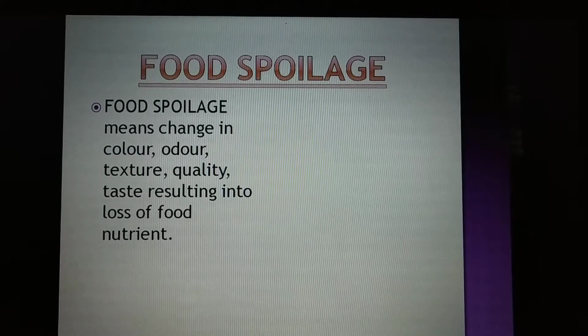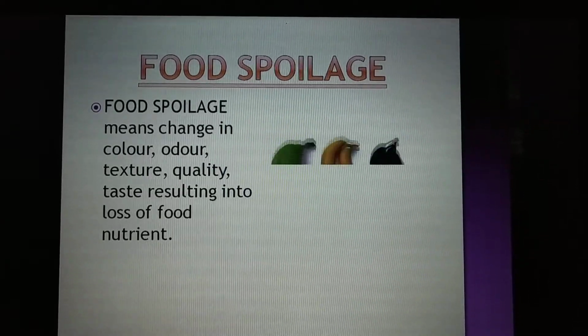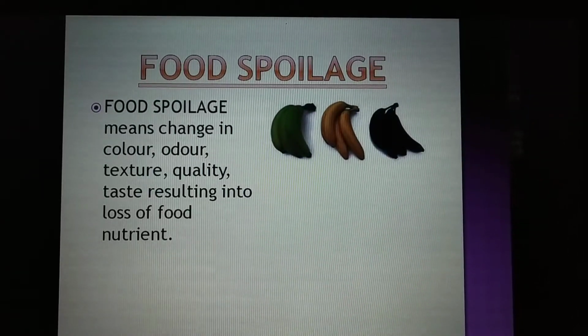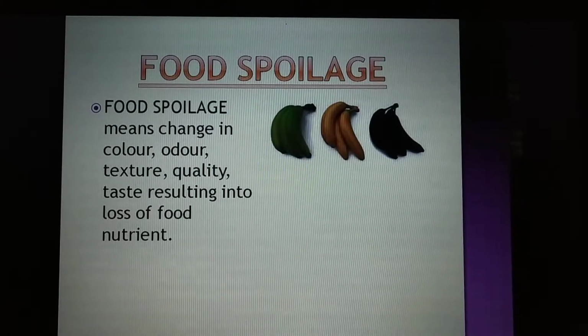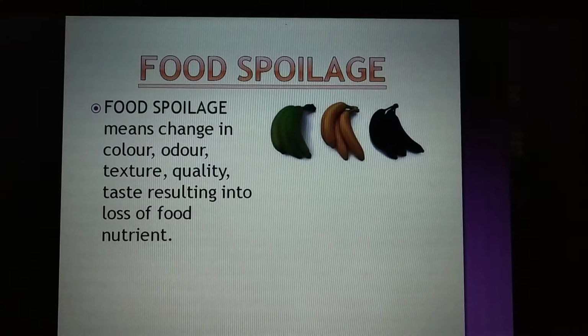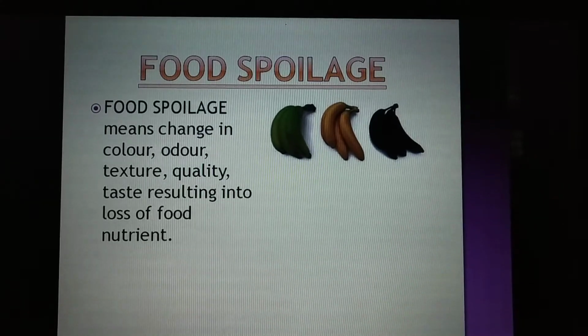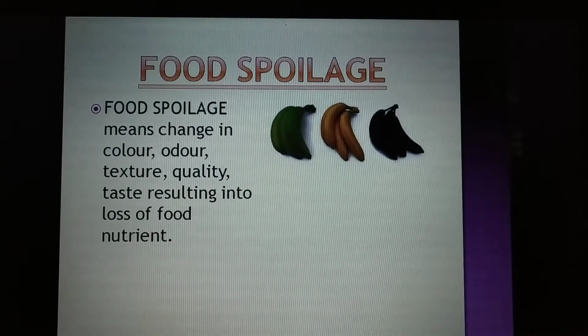Food spoilage means a change in color. If you look at this banana, the earlier one was green, then the bananas turned yellow and then they turned black. So this change in color indicates the condition of the banana.